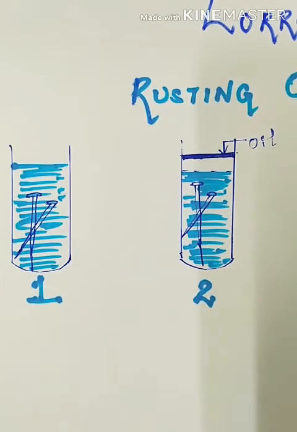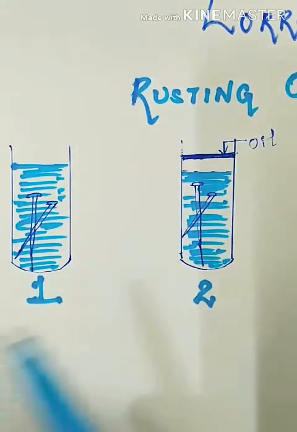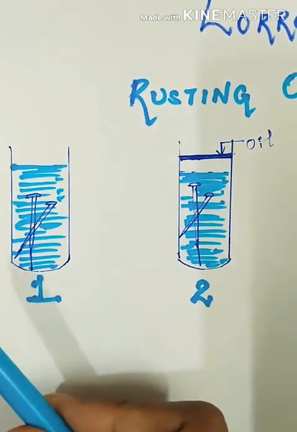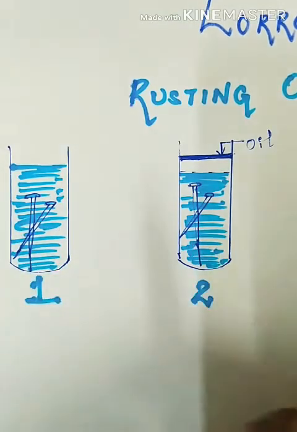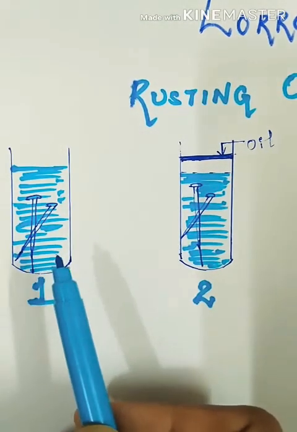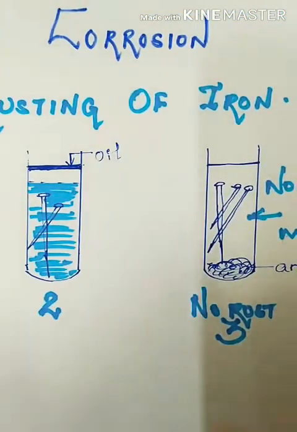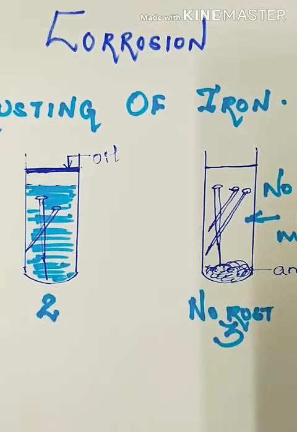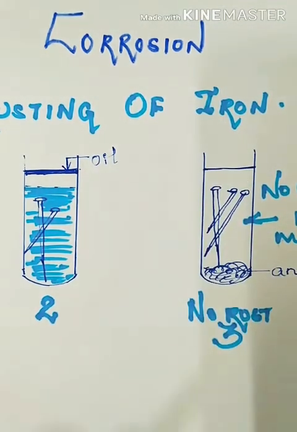Rust can be defined as a reddish colored layer which develops on the surface of a metal. That is called rust. Now let us understand the rusting process, and we will relate it to redox reaction. Why have we kept this topic after redox reaction?